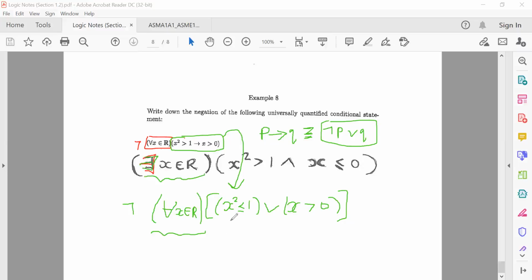And then how do you negate this piece here? The negation of x squared is less than or equal to 1 is just x squared is greater than 1, right? So if you negate that, you get x squared is greater than 1. If you negate or, you get and. You see why I have an and. Now, if you negate x is greater than 0, you get x is less than or equal to 0. All right. So please don't skip this step here. Make sure you get rid of the implication and then negate step by step.